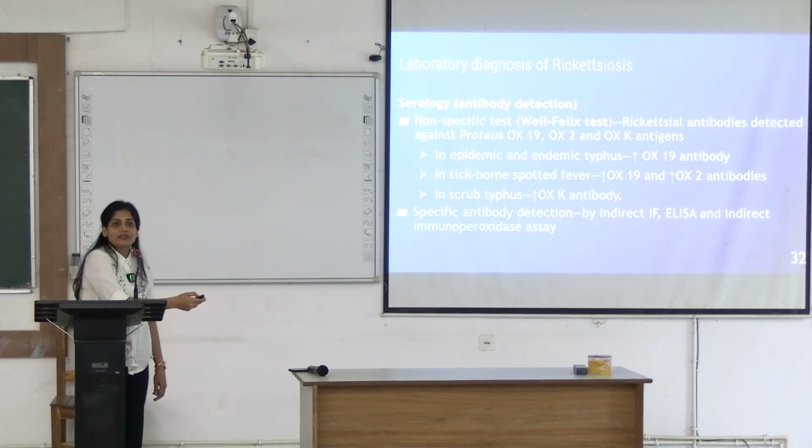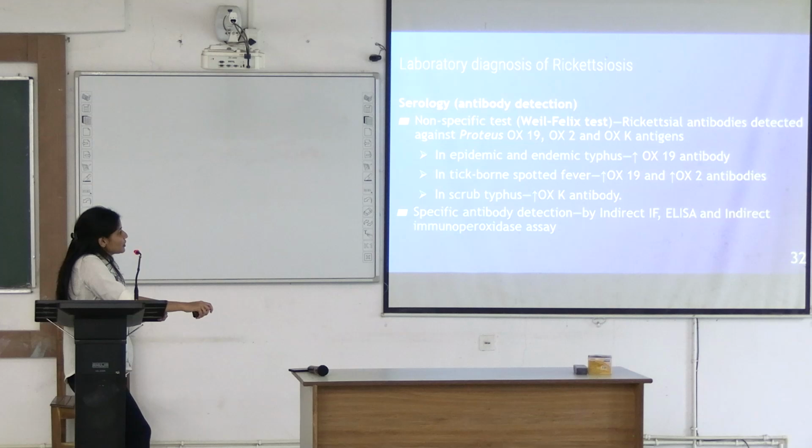We discussed the Weil-Felix reaction, where Proteus antigen is used. In epidemic and endemic typhus, you saw there is raised OX19 antibody. In tick-borne spotted fever, there were raised OX19 and OX2 antibodies. Just remember, there was tick-borne spotted fever. Whenever Rickettsia akari, rickettsial pox, which is mite vector transmitted, is involved, you will see no reaction. In case of scrub typhus, there was raised OXK antibodies.